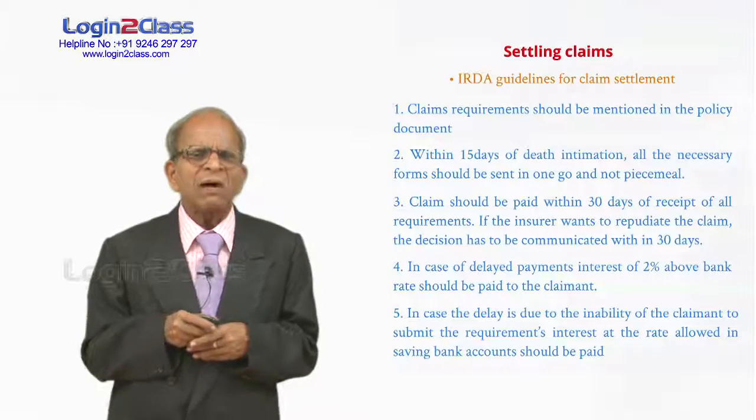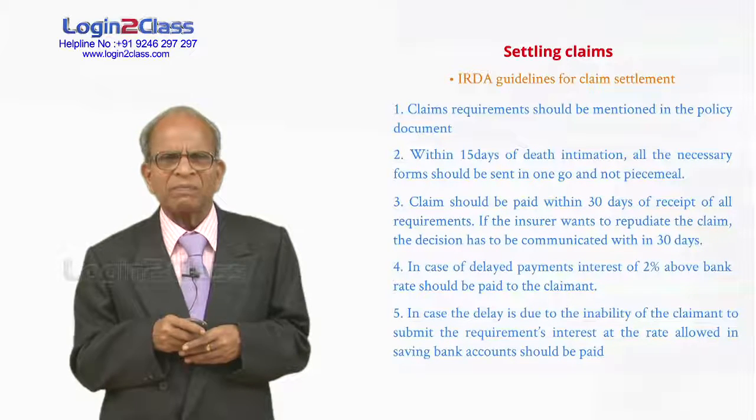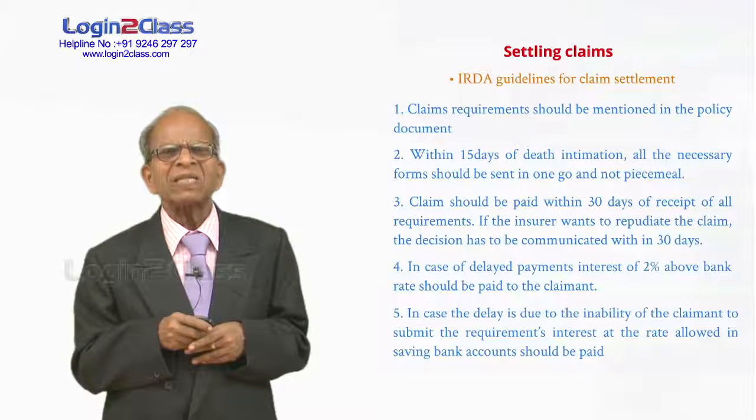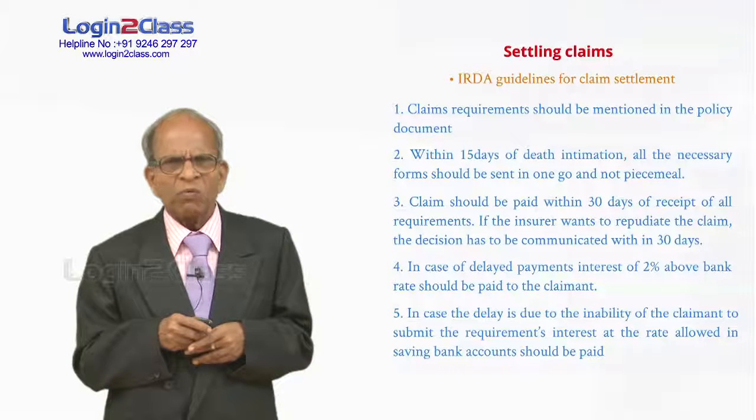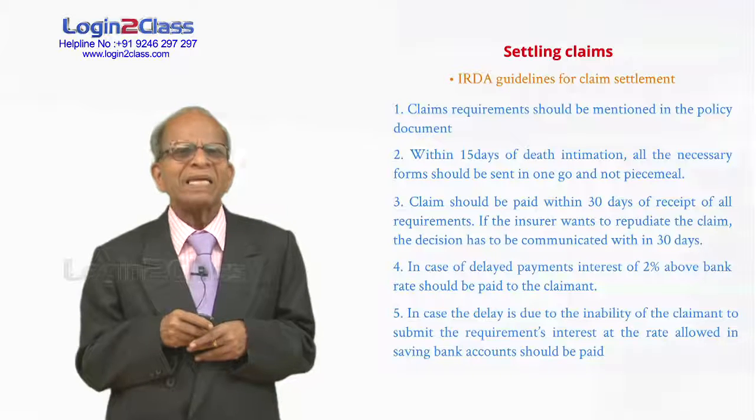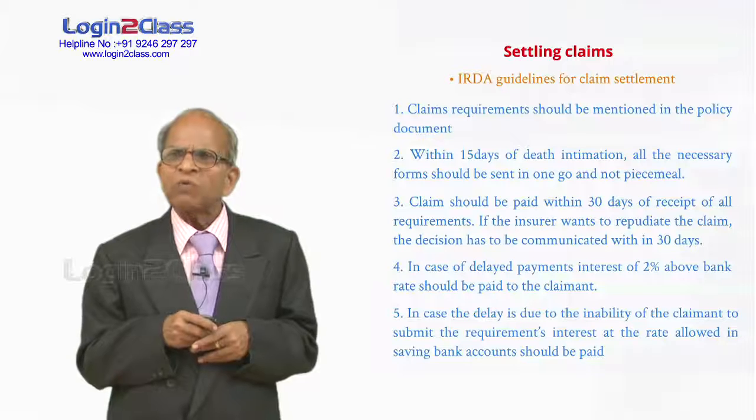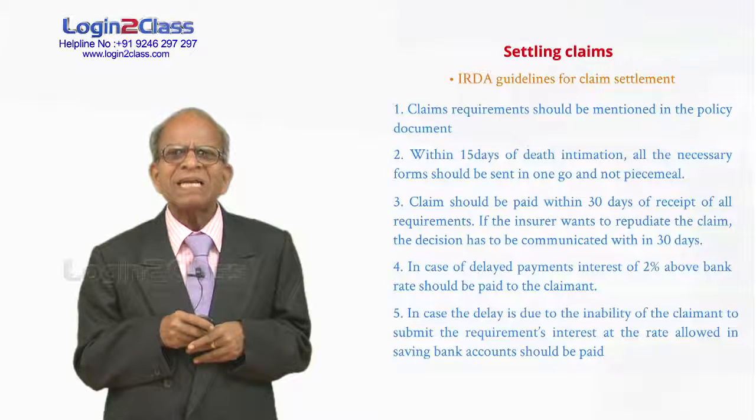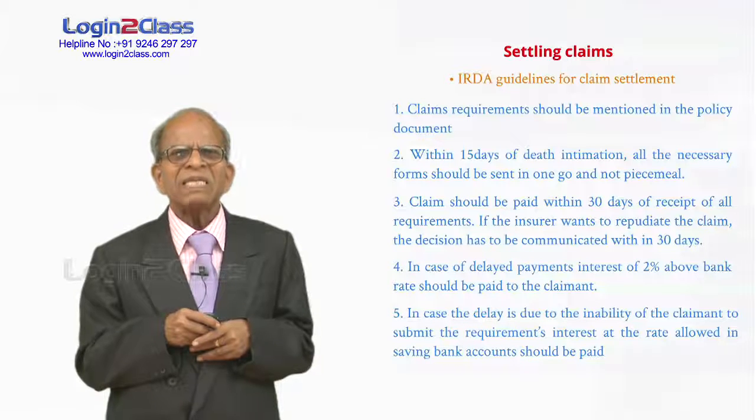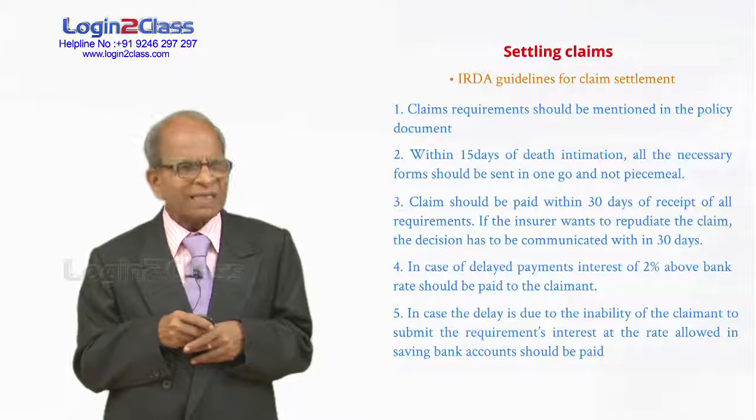Supposing the company is not at fault for the delay because the customer took a long time to submit the papers back, or there is no nomination and they have gone to the court to get the succession certificate, that is taking time. We are not responsible for the delay. Even there, we are supposed to pay interest at the bank rate. Bank rate means the rate at which scheduled banks pay to their savings bank account holders, not fixed deposit account holders. Savings accounts, some 3.5% or 4% interest is paid. So at that rate, we have to pay on the claim.